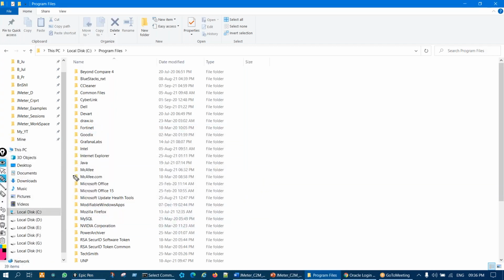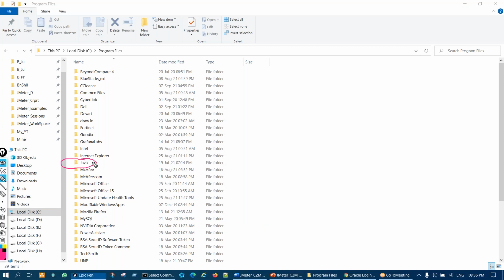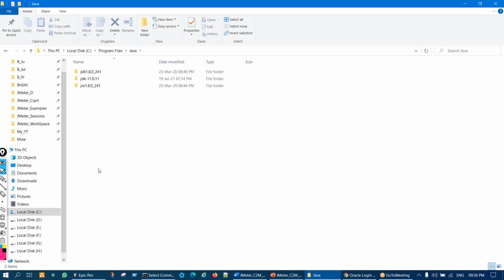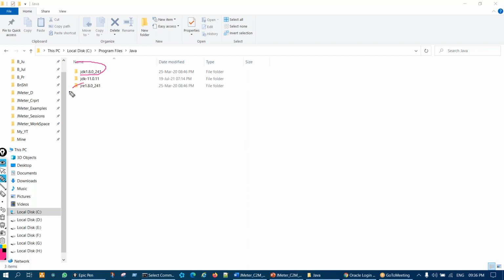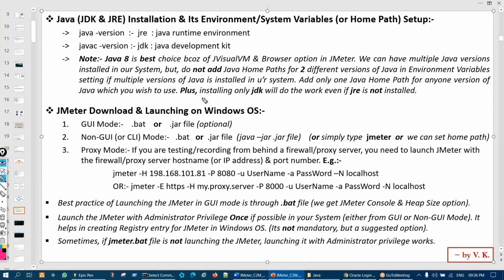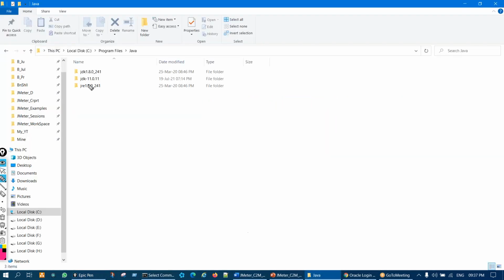and in program files, you'll see this folder will be created. What folder? The Java folder, right? Right after installation, in that you'll see JDK 1.8 and JRE 1.8 will be there, right? Let us say anyone who is installing version 11 or 16, you will not get JRE. So do not worry about JRE. Remember, installing only JDK will do the work even if JRE is not installed. Only if you see that the JDK folder is there, it's enough, right?